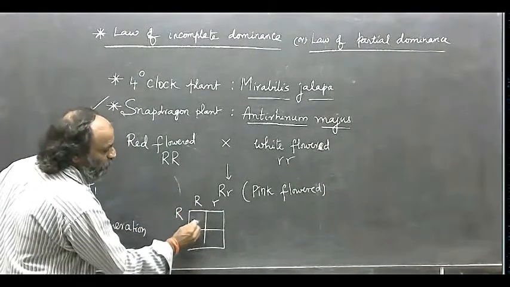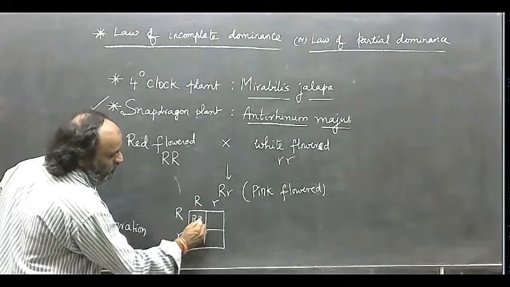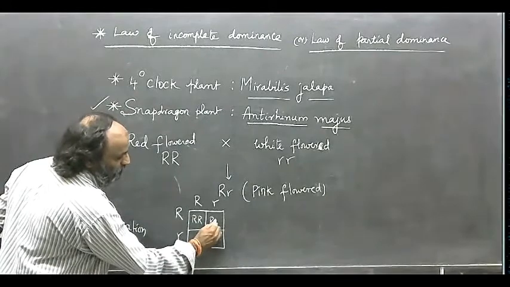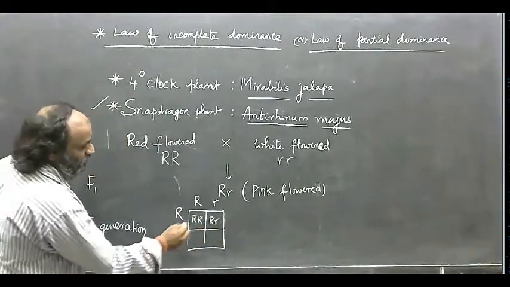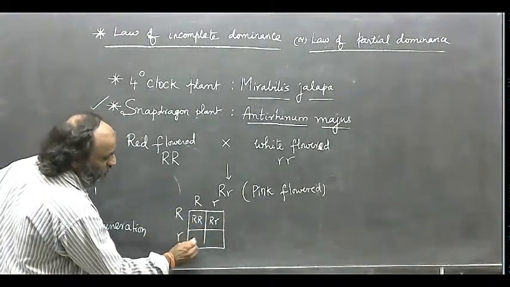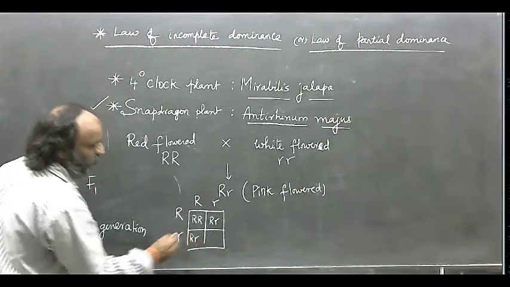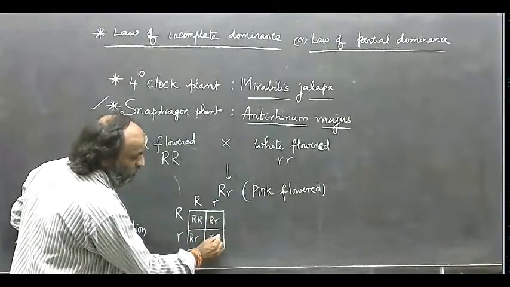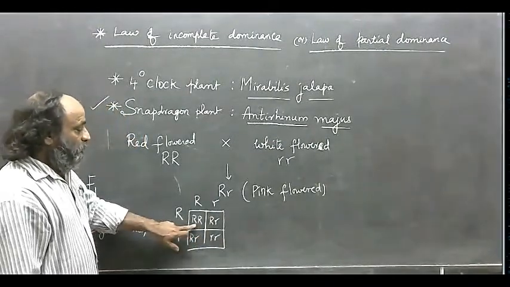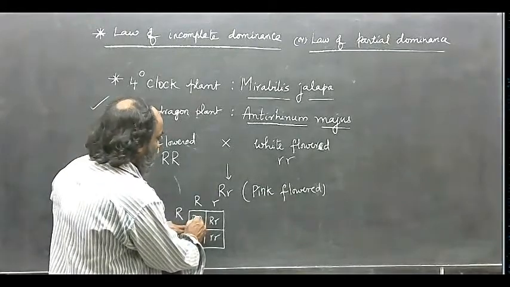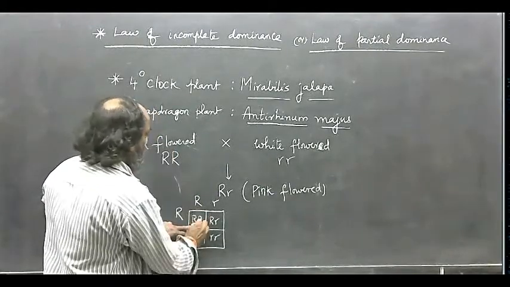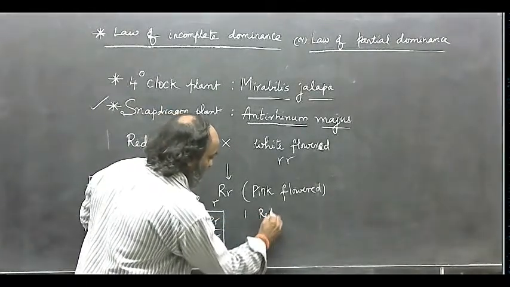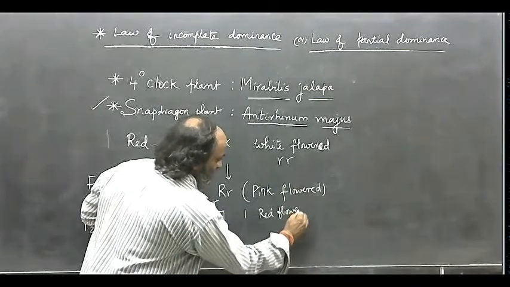Capital R into R, capital R, capital R into R, capital R, small r, capital R into R, capital R, small r into small r, small r, small r. One offspring is capital R, which means one plant is red flowered. One is red flowered in the progeny.